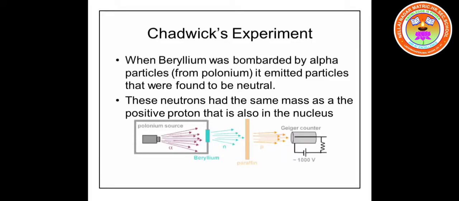These highly energized alpha particles, when they were allowed to bombard beryllium with heavy force, produced a new particle with no charge having a mass similar to that of protons. They were named neutrons by James Chadwick because they did not possess any charge.